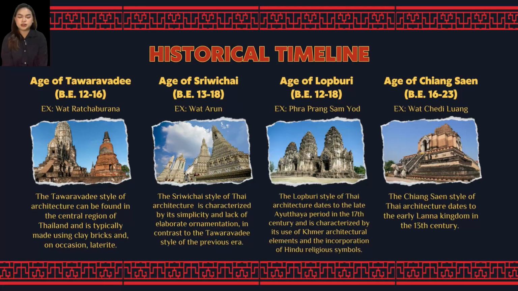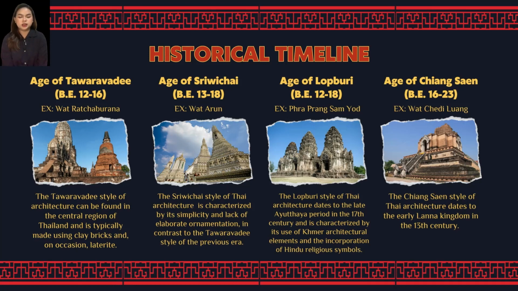The pagodas built in this style have a square base and are characterized by an inverted, bell-shaped structure that is topped with a spire. It is characterized by its elaborate and ornate stucco decoration, multiple tiers of rope cable, and the influence of both Khmer and indigenous Thai architecture. Next is the age of Suriwachai. It is characterized by its simplicity and lack of elaborate ornamentation in contrast to the Tawarabadi style.